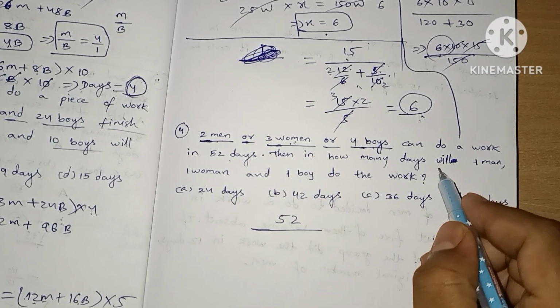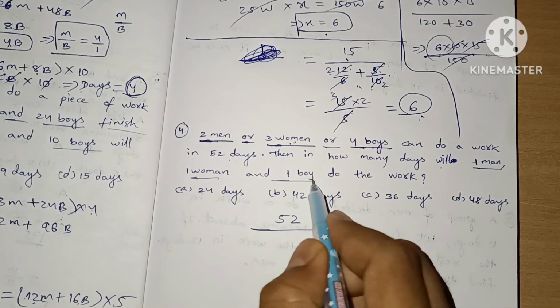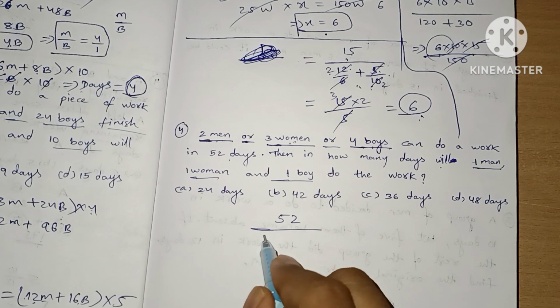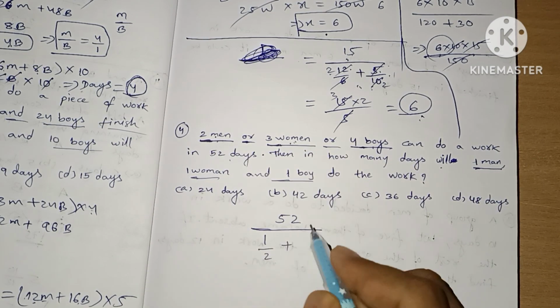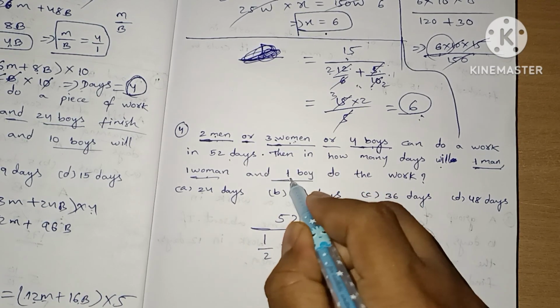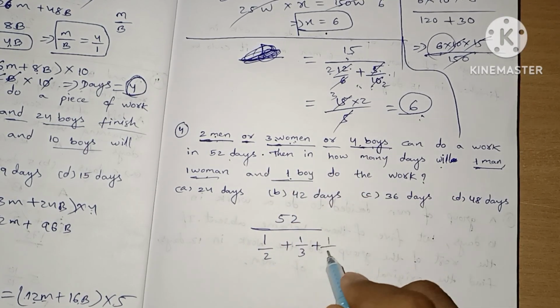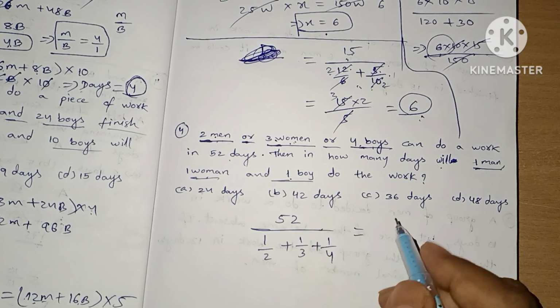Then in how many days will 1 man, 1 woman and 1 boy do the work, means we'll do 1 divided by 2 plus 1 divided by 3 plus 1 divided by 4. So the answer we get here is our answer.